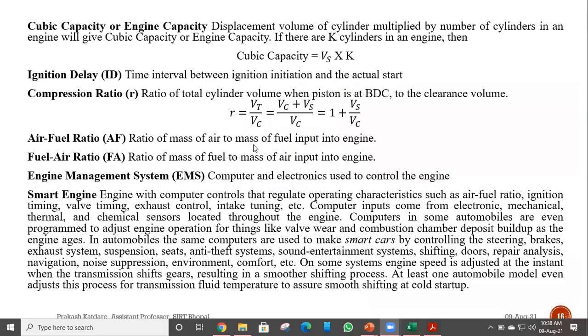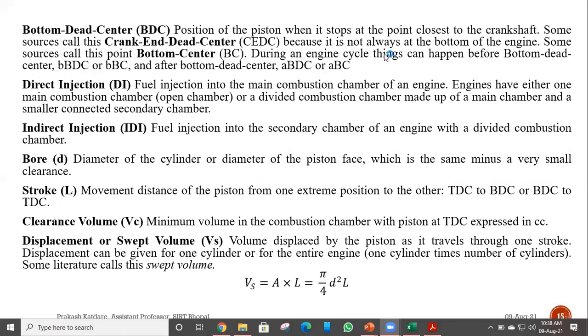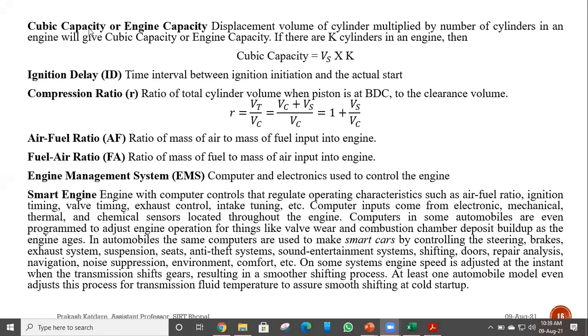After this, clearance volume, displacement volume, these we have discussed. Now, cubic capacity or engine capacity. Cubic capacity or engine capacity is basically telling how much power we can generate with a particular type of engine. So, for example, you have a bike of 150 cc. So what is this 150 cc? This cc means cubic centimeter. This cc is nothing but cubic centimeter.